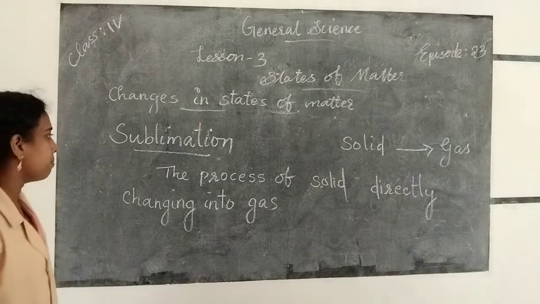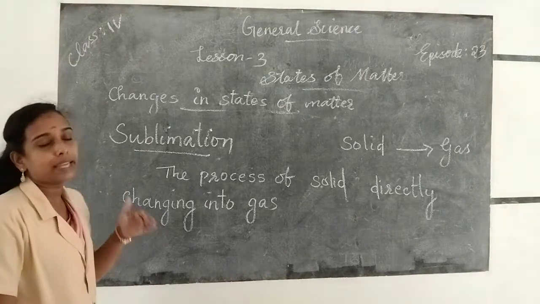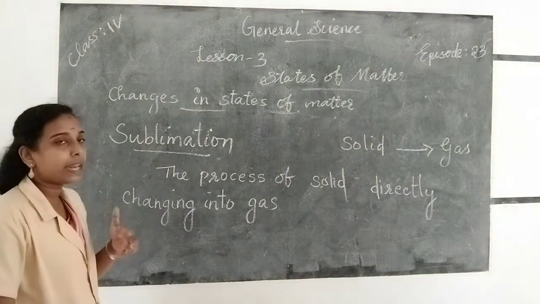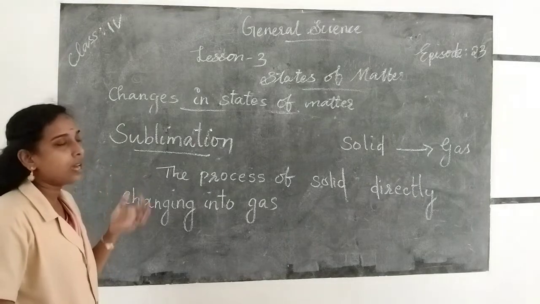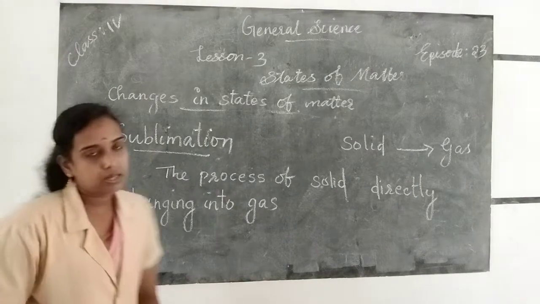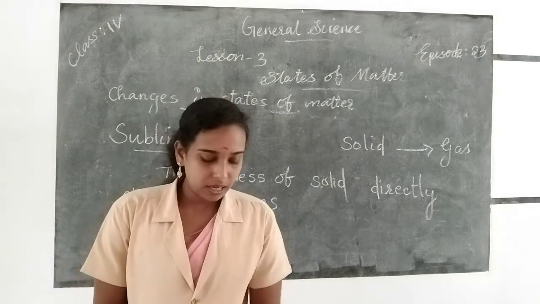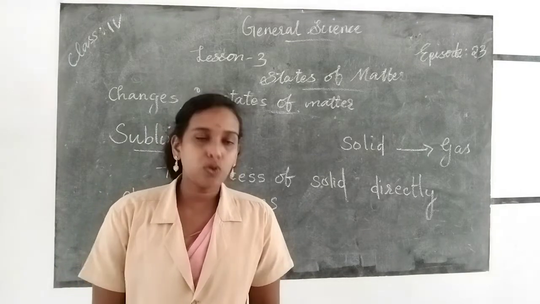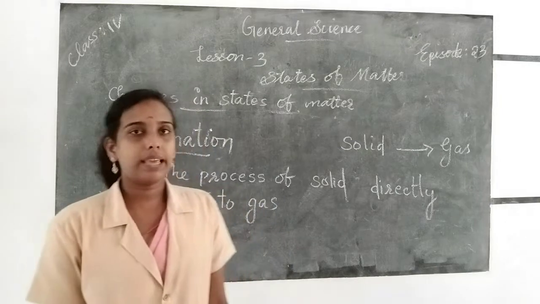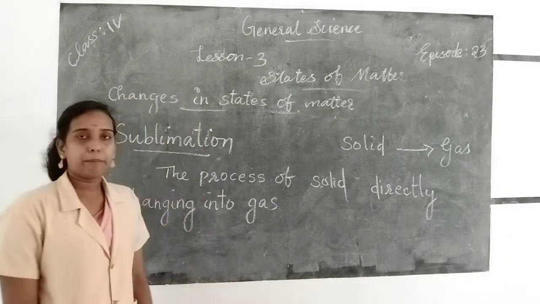So sublimation is a process where the solid directly changes into gas. For example, if we heat naphthalene, the naphthalene directly changes into gaseous state. So it is called sublimation.